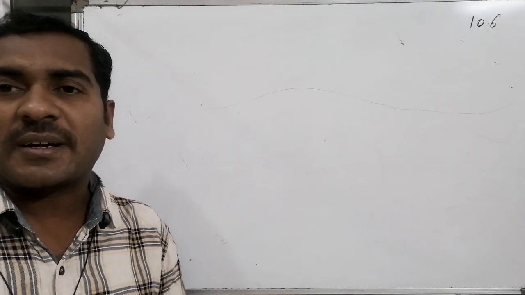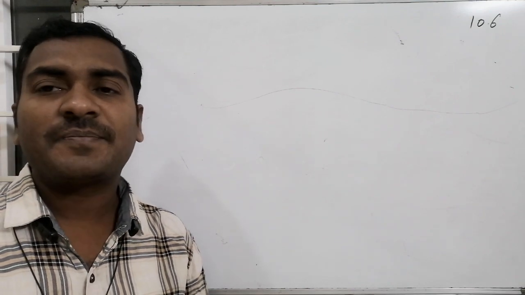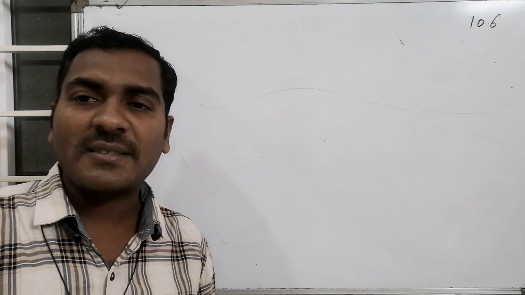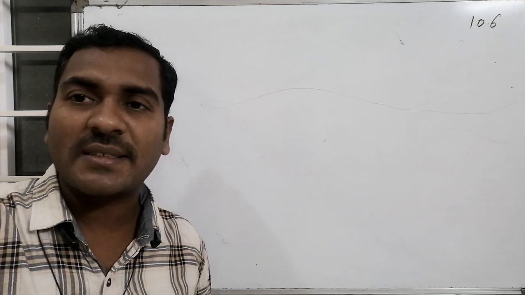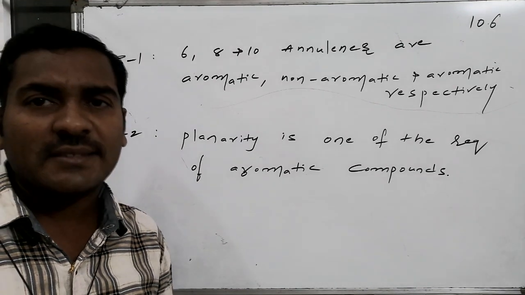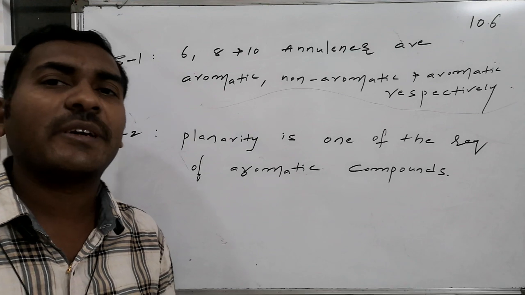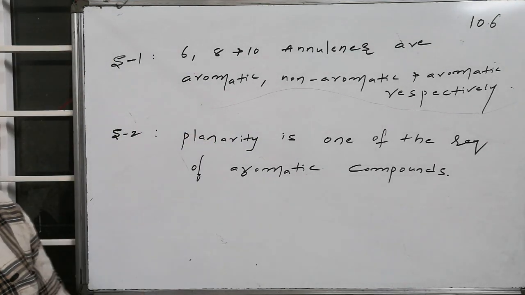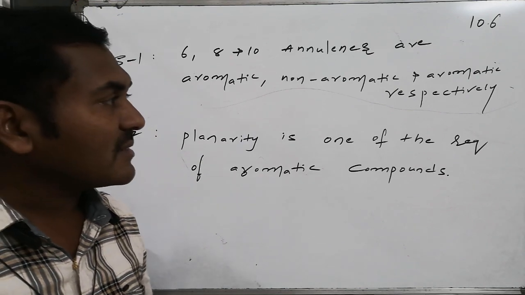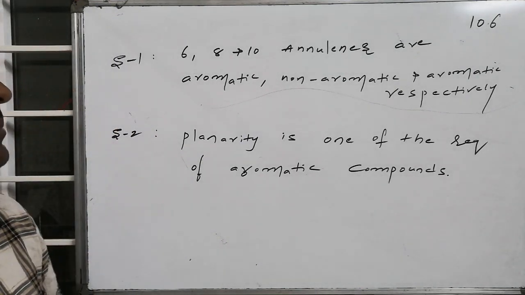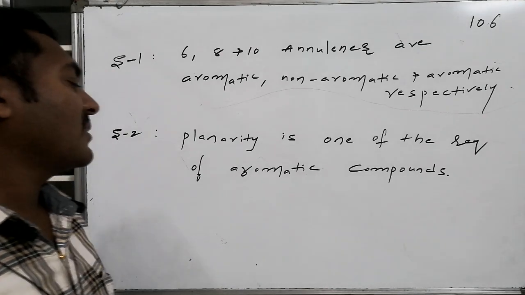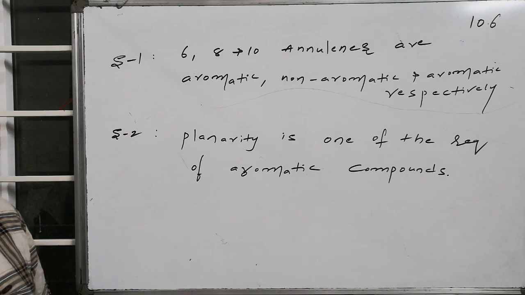Next question is regarding annulenes, and it is a combination of assertion and reason. Let us go for the assertions as well as the reasons, that is statement 1 and statement 2. Statement 1: 6, 8, 10 annulenes are aromatic, non-aromatic as well as aromatic respectively. Statement 2: planarity is one of the requirements of every aromatic compound.